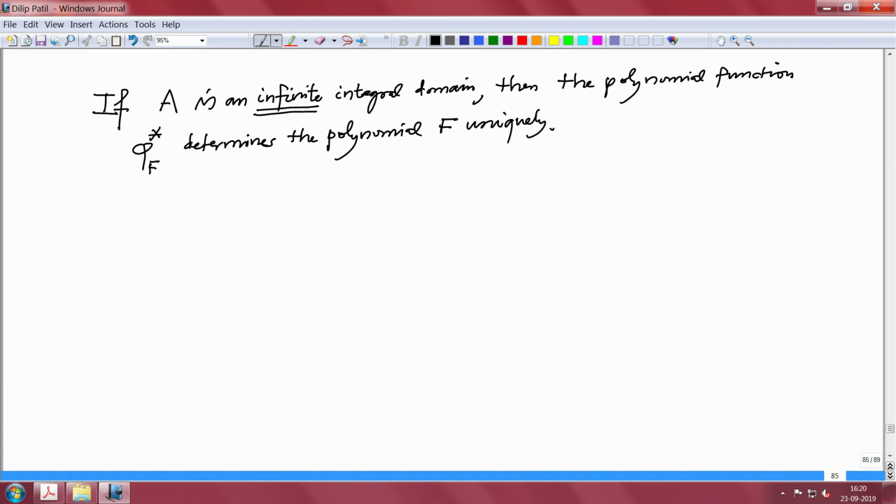Okay. And how do we prove this? This will follow from the following identity theorem.